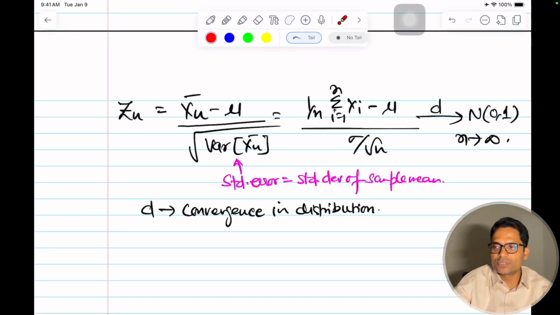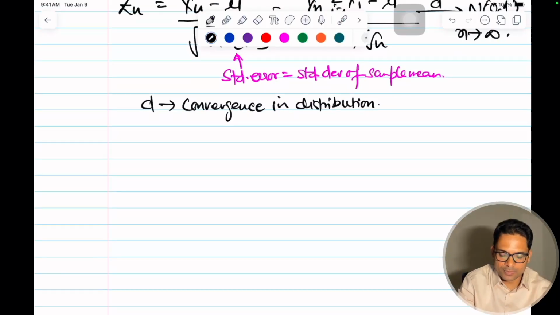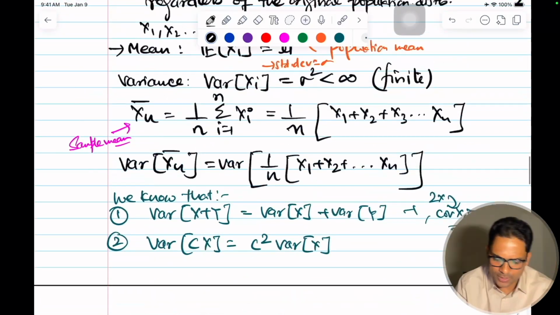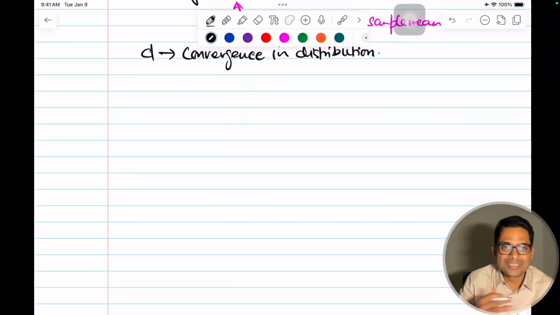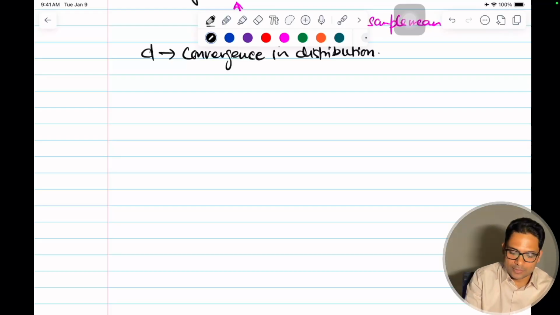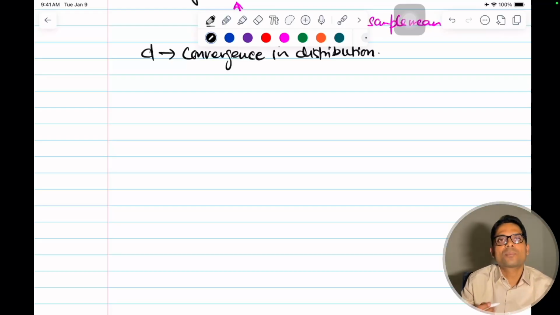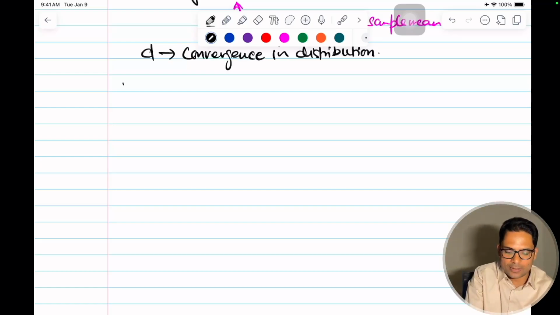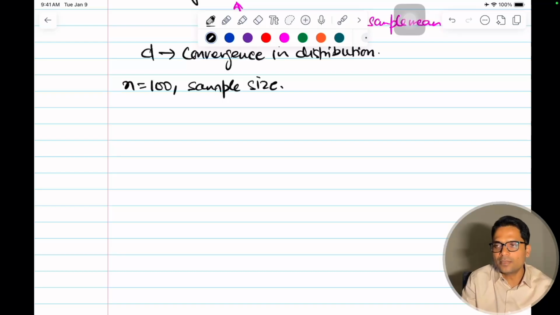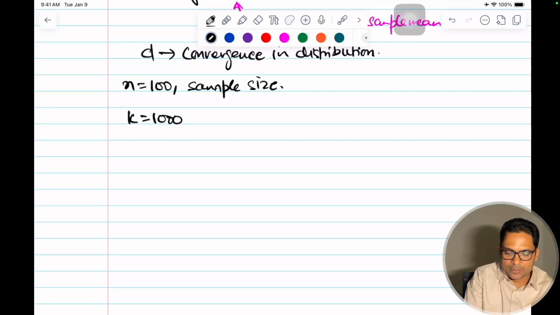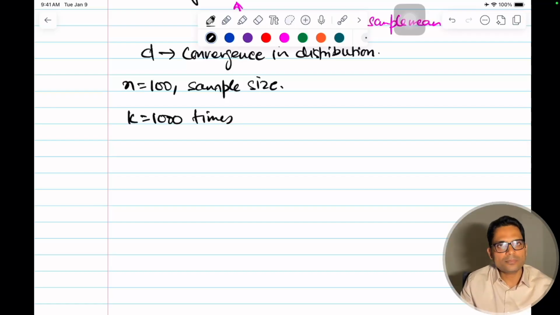Let me demonstrate again what the central limit theorem says in a concrete way, whatever I have discussed earlier. I'll give you one more example so that it becomes very clear what the sample is and what these are. So the city example only. Let's collect the height of people in a city, and let's say the size of each sample is 100. So n is equal to 100 is my sample size, and I'm collecting the heights of people. And then let's repeat this collection 1000 times, so k is equal to 1000 concretely.